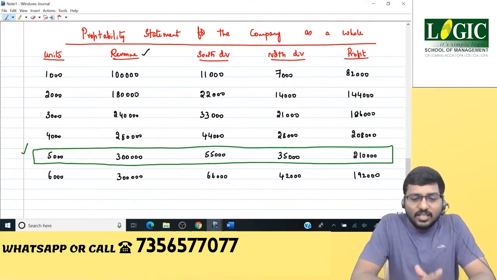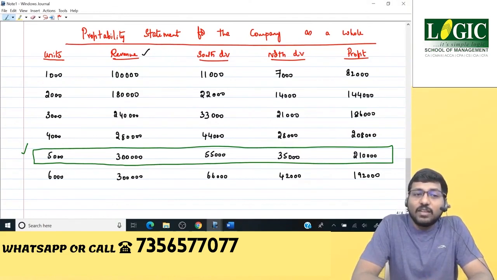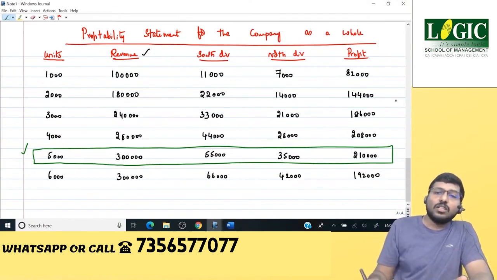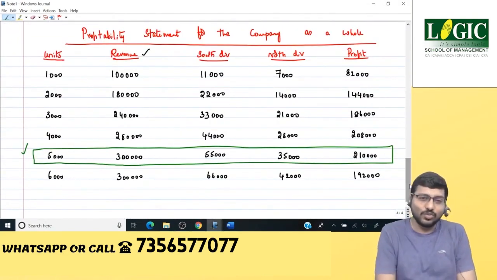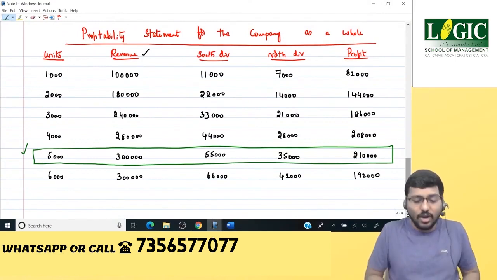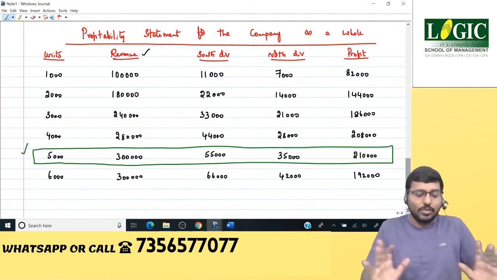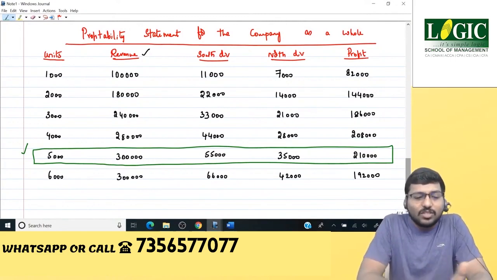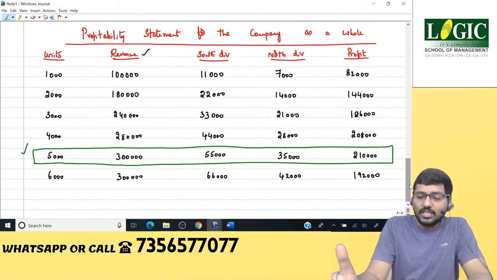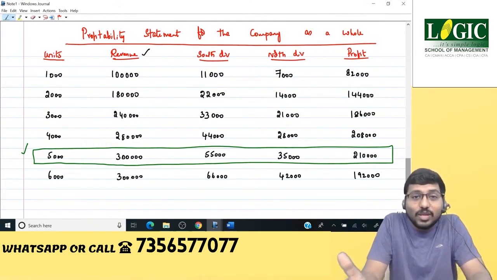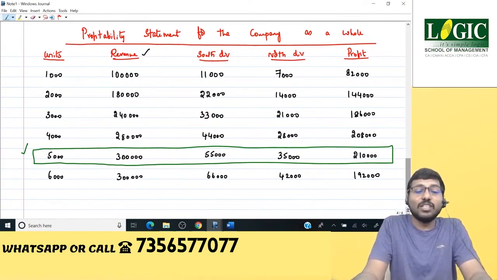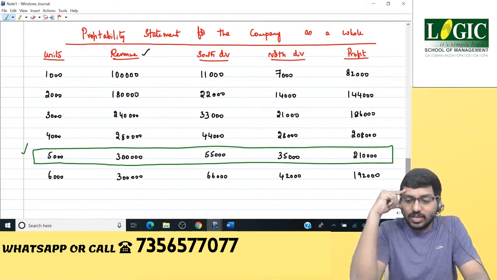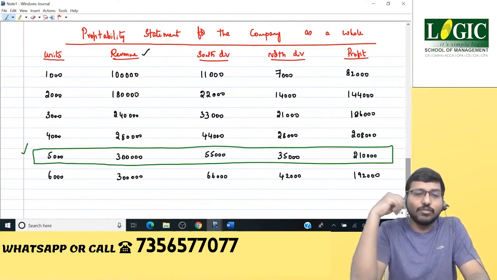The fun part here is South division would like to manufacture 6,000. North division would like to manufacture 3,000. Company wants 5,000. Now tell me what to do. If you are facing a similar situation, use your common sense. On one side, your South division says I'll manufacture 6,000. On the other side, your North division says I will manufacture 3,000. You, meaning the company, want both of them to manufacture 5,000. It is a very difficult task. How do we solve it? Use your common sense, all of you.